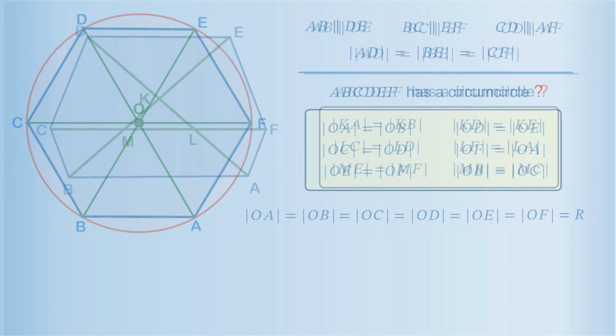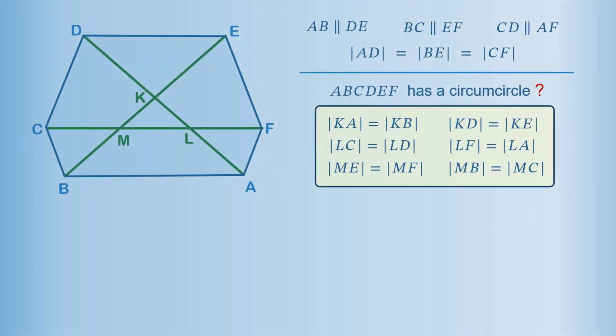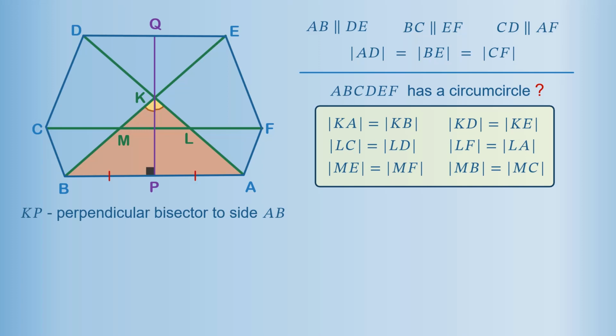Now to the non-trivial case, when points K, L, and M are distinct. Let's draw the bisector of angle AKB meeting side AB at point P, while Q is the point where the continuation of the bisector meets side DE. Since triangle AKB is isosceles, the bisector KP of its apex K is the perpendicular bisector to the base AB.